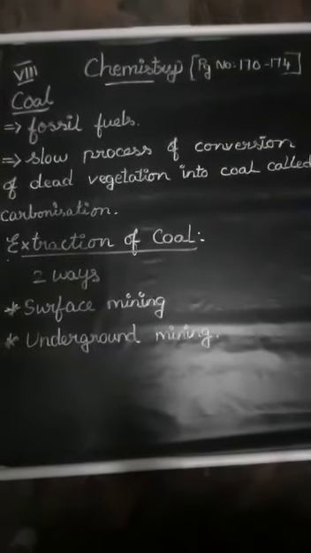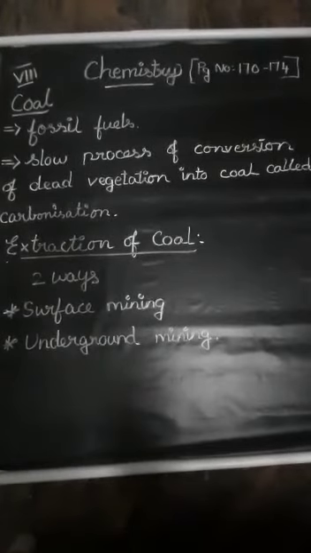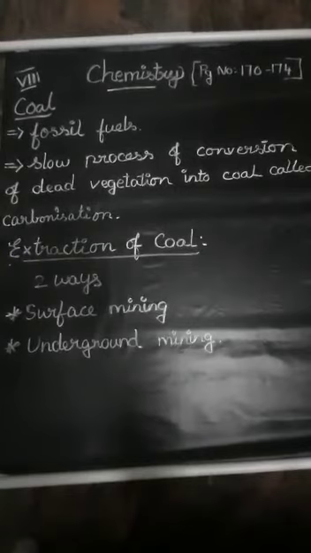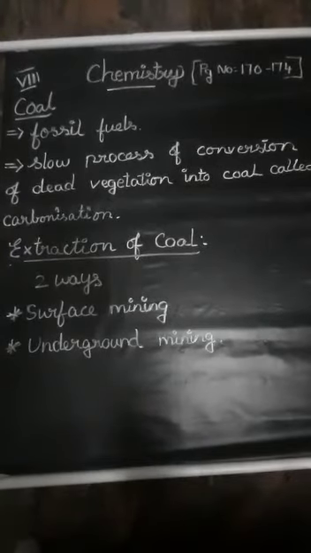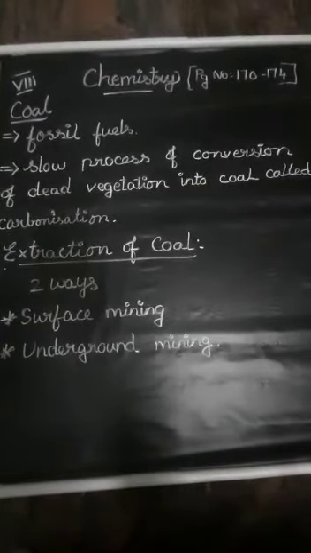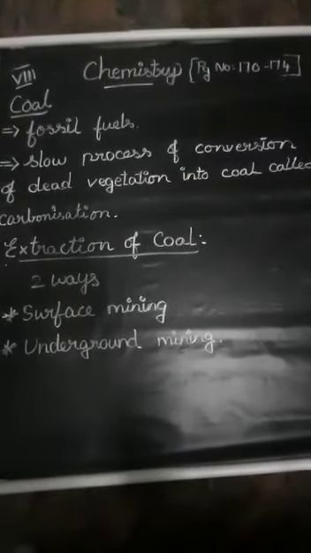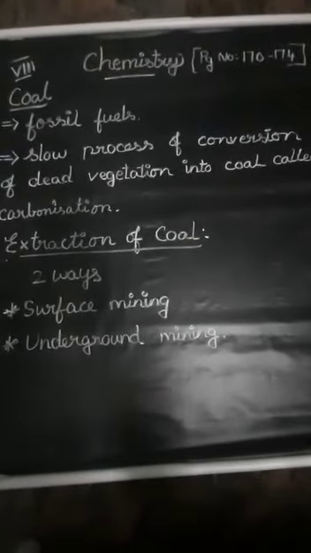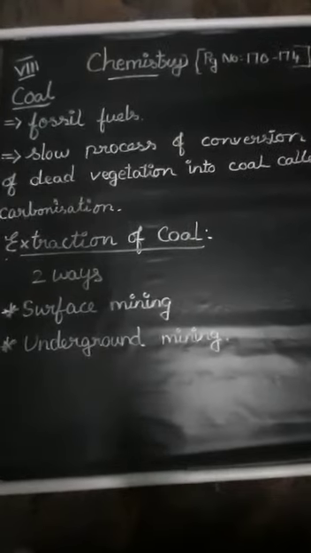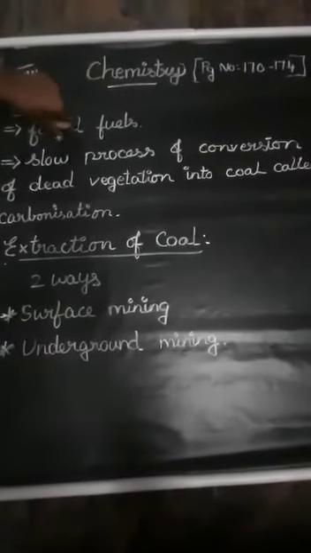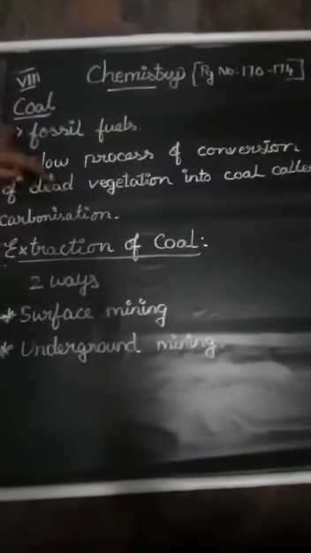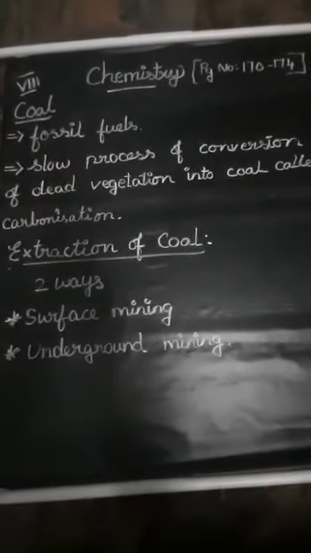These plants got buried at the bottom of the soil and slowly started to decompose and formed a dense sponge-like material called peat. Over time, the peat was compressed due to high temperature and pressure, and coal was formed. So by this process coal is formed. Coal contains mainly carbon. The slow process of conversion of dead vegetation into coal is called carbonization.